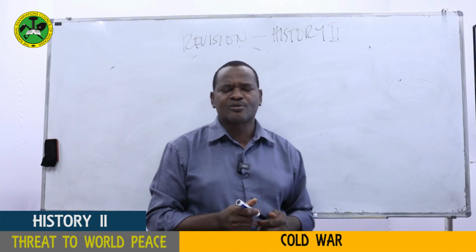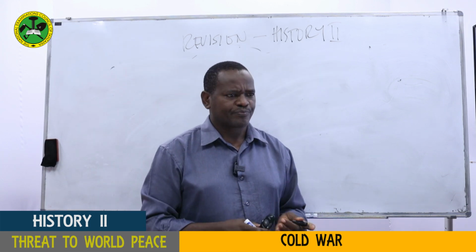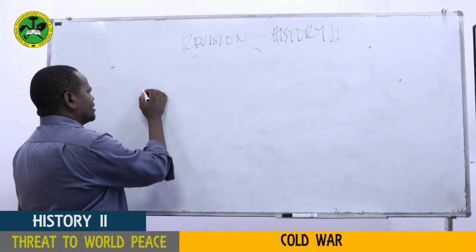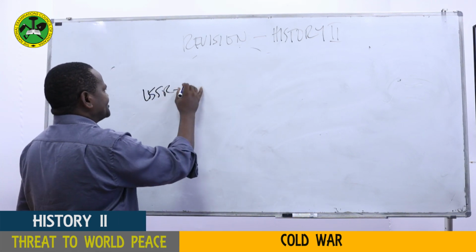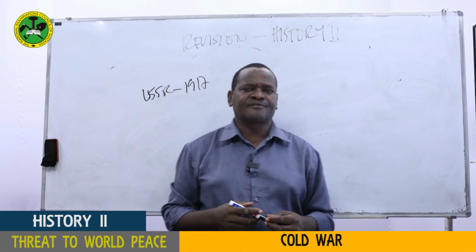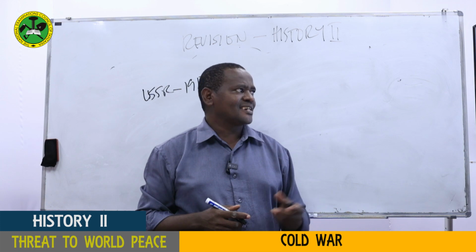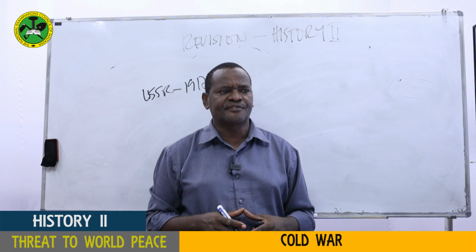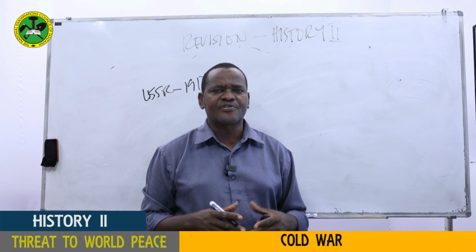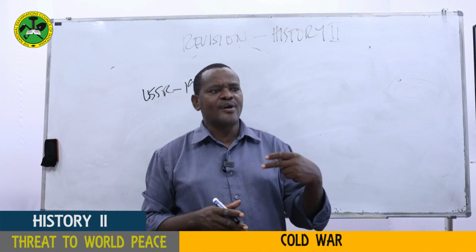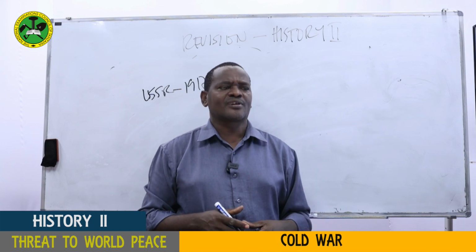My dear students, let's now look at what the causes of the Cold War are. The Cold War has so many causes. Let's start with the first cause, which is the Bolshevik Revolution. Of course, we said the revolution took place in 1917 after the socialists, or the Bolshevik Party, led by V.I. Lenin, together with Bukharin, Leon Trotsky, and Joseph Stalin, had successfully overthrown the provisional government led by Alexander Kerensky, who had earlier overthrown Tsar Nicholas II.